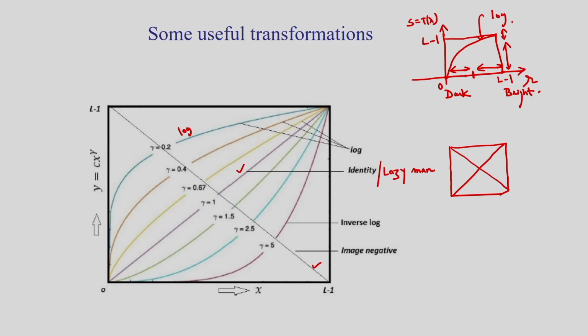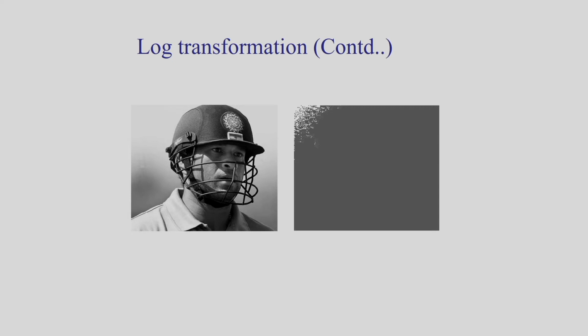So I have shown some transformations. One is the log transformation, and you can see this transformation is the anti-log, that is the inverse log transformation. One is the image negative, one is the identity. I can show an example.